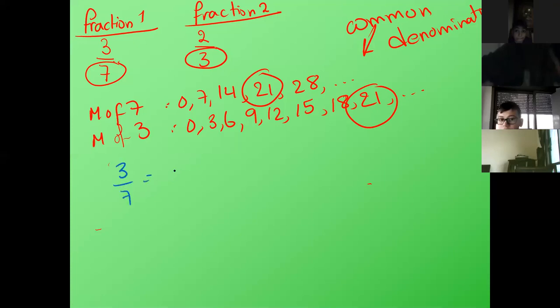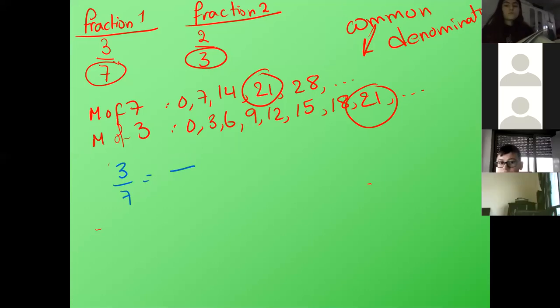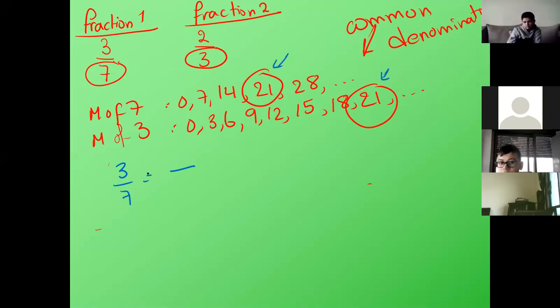How do we find a fraction equivalent to 3 over 7? 6 over 14. Jad, 6 over 14 is not just any fraction. We want a fraction whose denominator is 21, the common denominator.